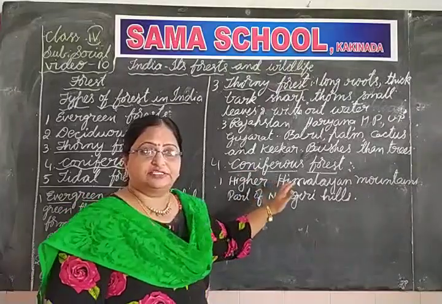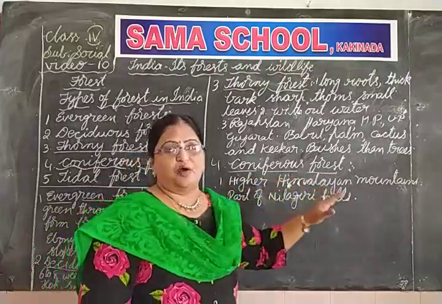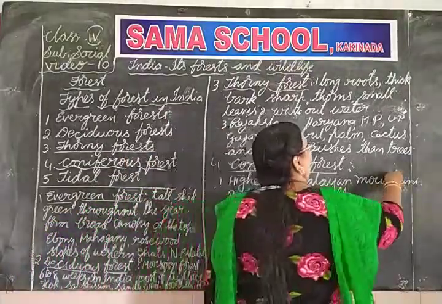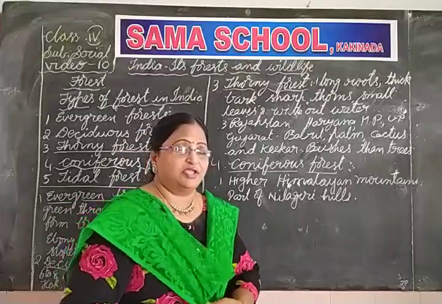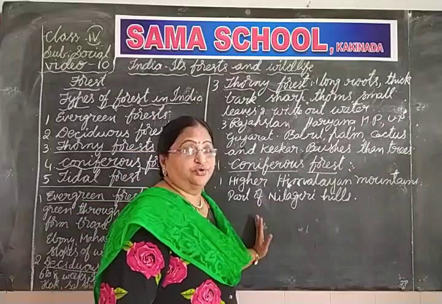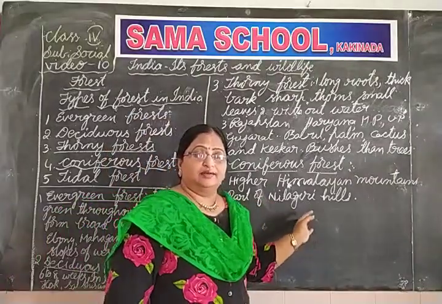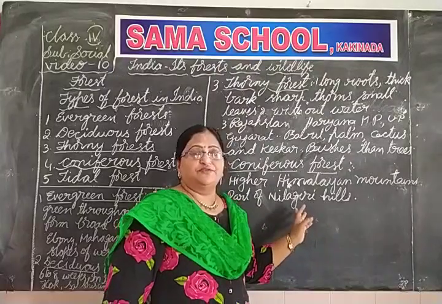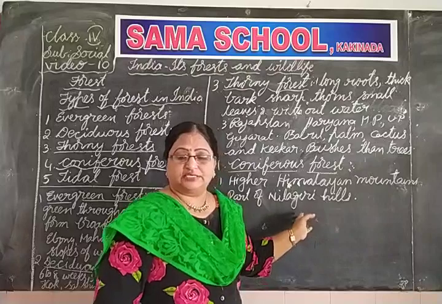But these coniferous forests you can find in the higher Himalayan mountains, almost on the Himalayan mountains. The Himalayan mountains are always covered with snow. You know that. And the Nilgiri Hills, where do you find them? In the Western Ghats.